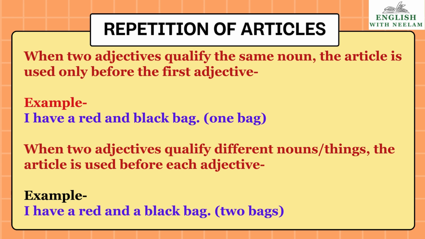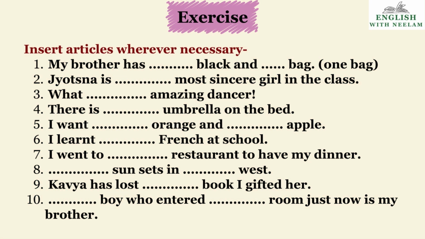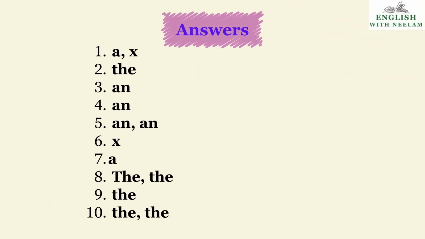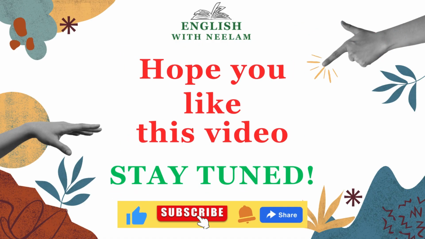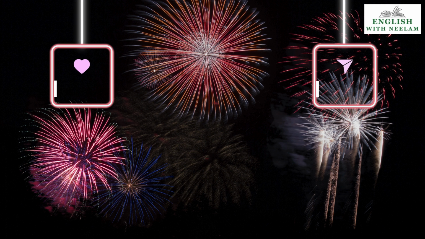I hope, children, the topic is clear to you: where to use a, an or the, where not to use the articles, and where to repeat and where not to repeat the articles. And now, here is an exercise for you all. There are 10 sentences. You can read, solve it, and then you can match your answers. Children, I hope you like it. Stay tuned for more videos on different topics.